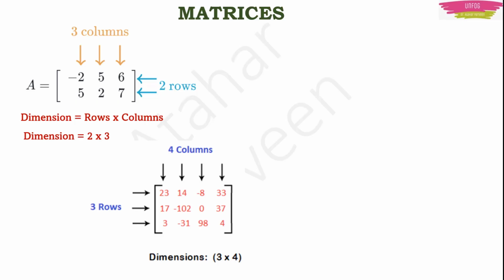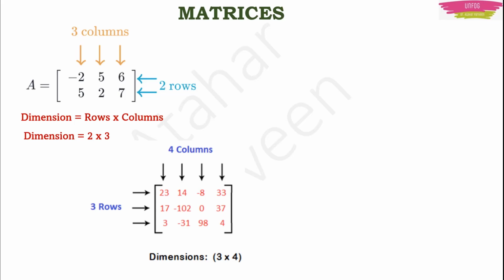Okay. Now these two are rectangular matrices, isn't it? You can see that the numbers are written in a rectangular manner. That means the number of columns and the number of rows are not equal. In the first case there are 3 columns and 2 rows, and in the second case there are 4 columns and 3 rows. So the number of rows and columns are not equal.